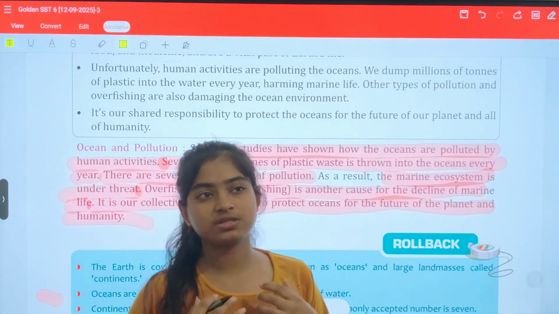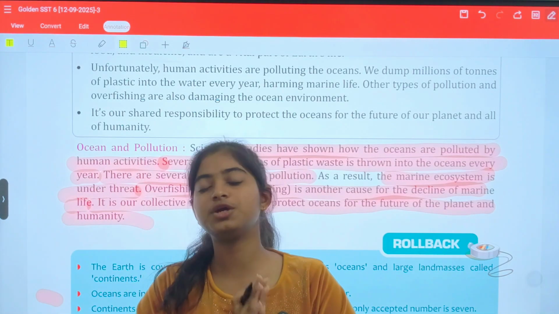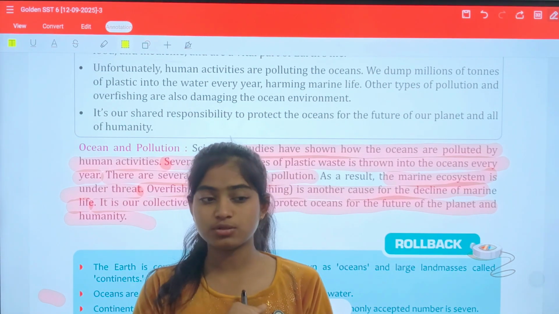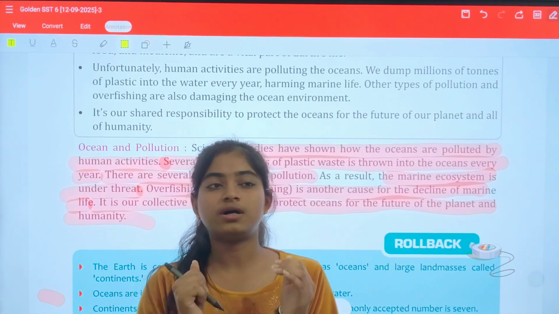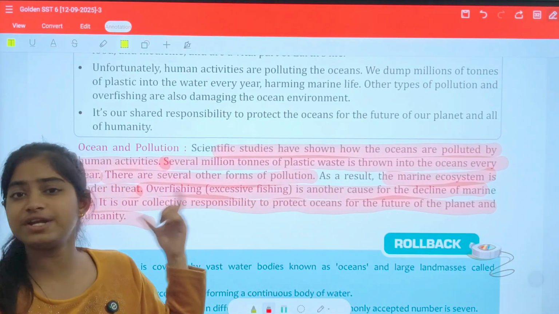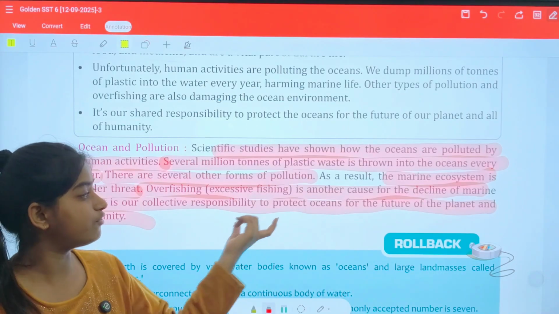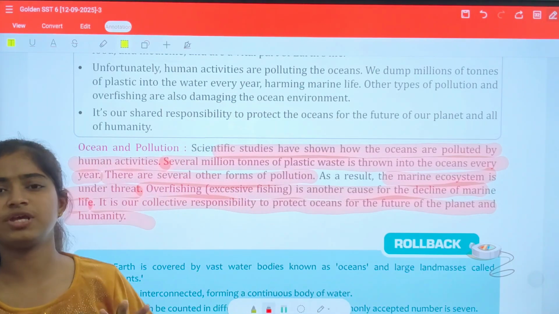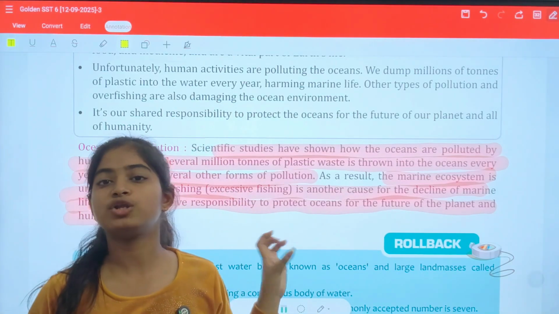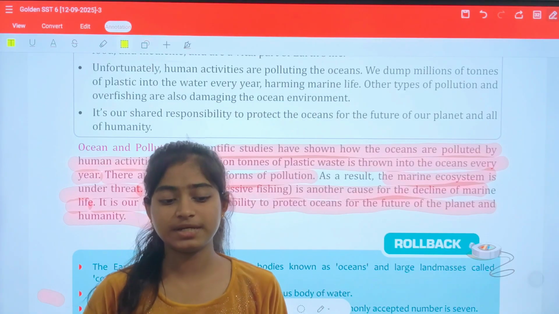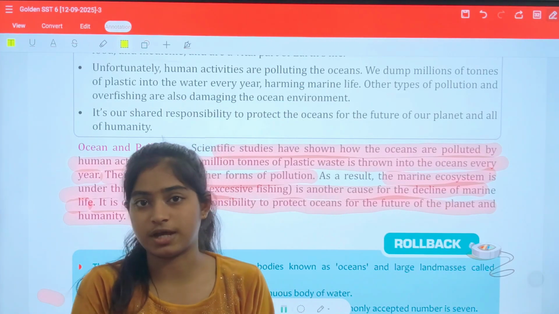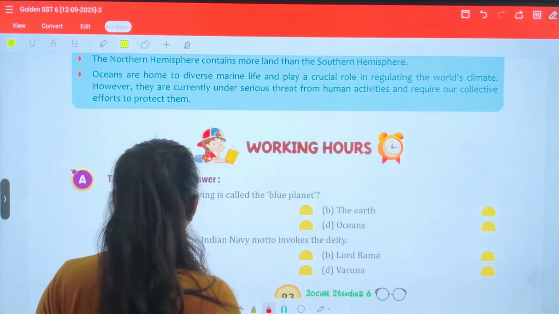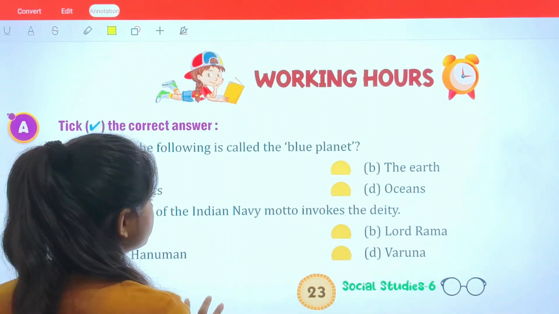So we have discussed throughout the entire chapter how important oceans are for us. They are providing us oxygen through their marine aquatic life. They are also a source of food. But humans are doing overfishing, which is depleting marine life. We are putting so much extra plastic waste into water bodies every year, which is polluting oceans. So it is our responsibility to keep oceans clean and care for them for future needs, right? So here our chapter completes. Now we will move on to the exercise portion.